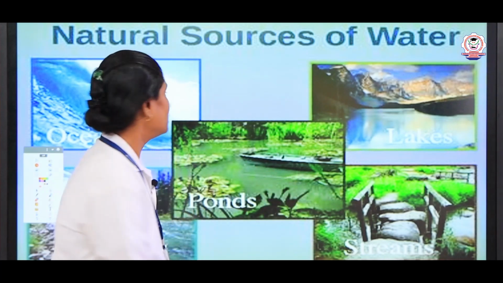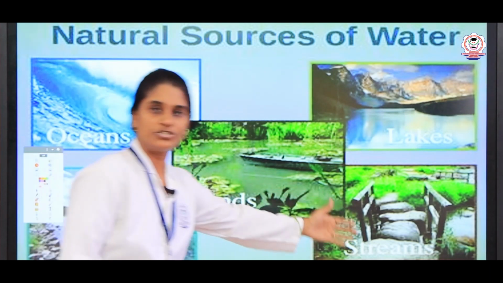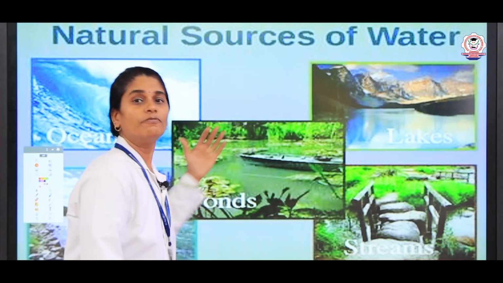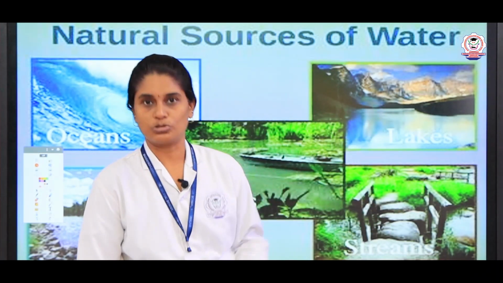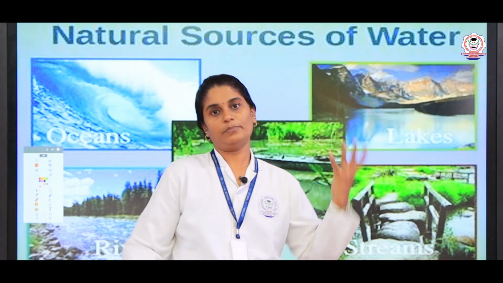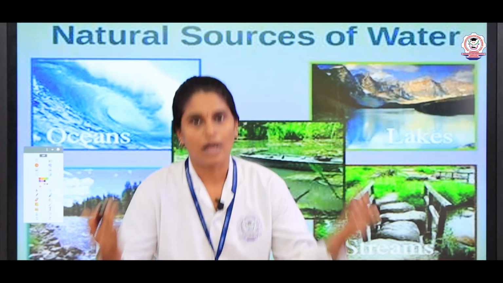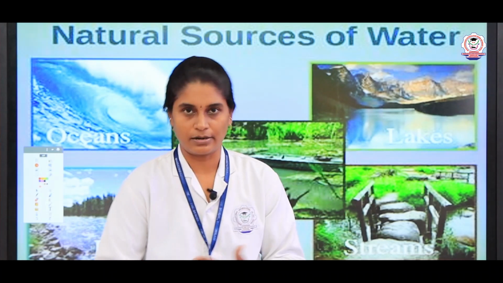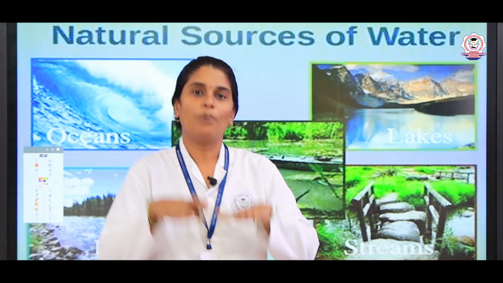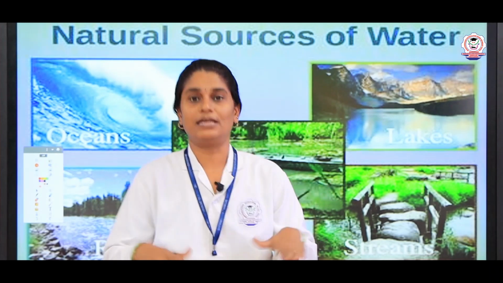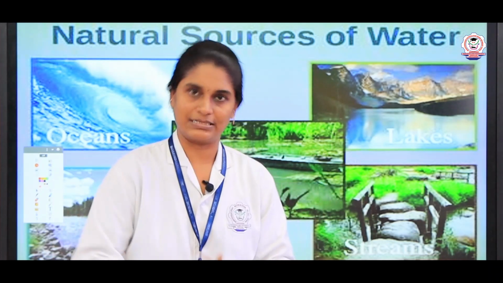We get water from ponds, lakes, rivers, streams and oceans. These are the sources of water. Of course we also get rain, so rain is also a source of water. The groundwater, the underground water, is refilled with the help of rain. The rain fills all the ponds and lakes, and thereby water exists there. So we get water from these places.